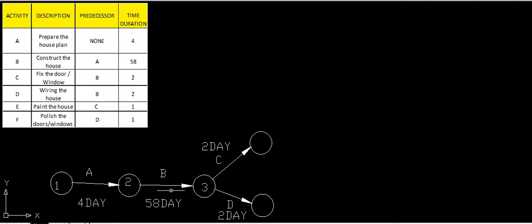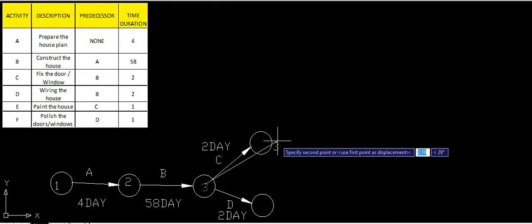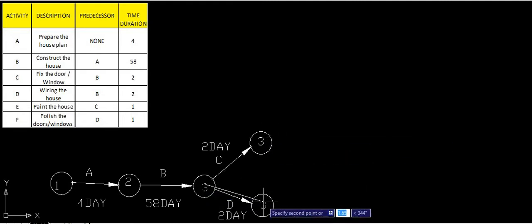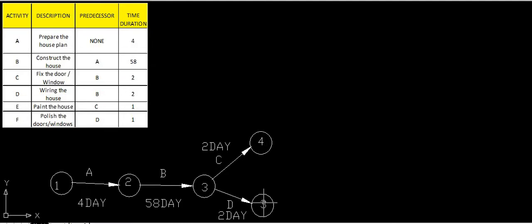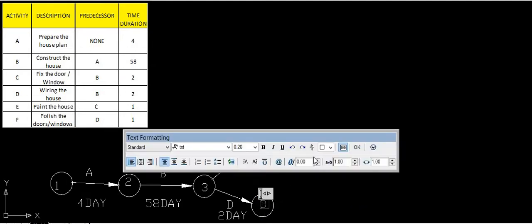C requires 2 days, and D requires 2 days. Only after completion of B, C will be started. Only after completion of B, D will be started. So for C and D, alphabetically C will be first. So we will give these nodes numbers also. We will give this 4, and we will give this 5. These numbers are important because they distinguish the nodes. If numbers are not given, then we cannot distinguish the nodes.